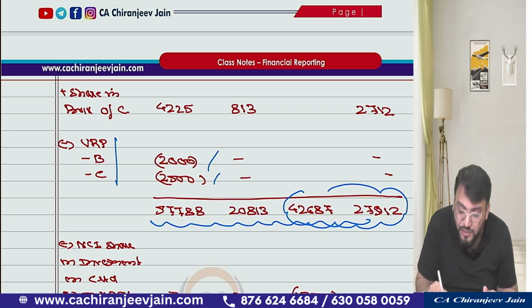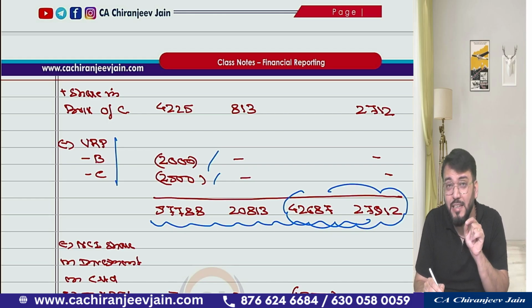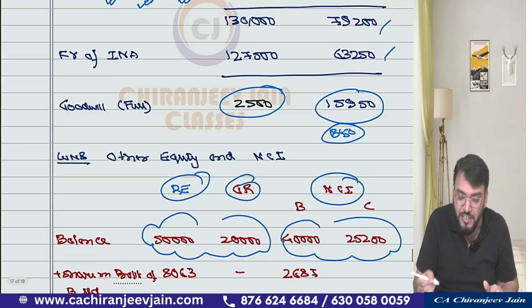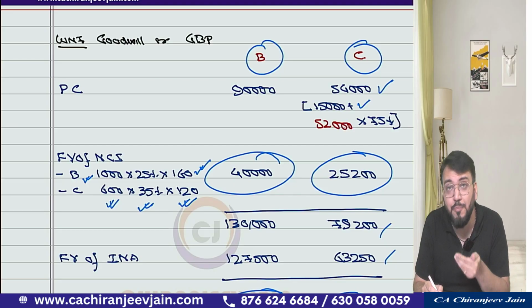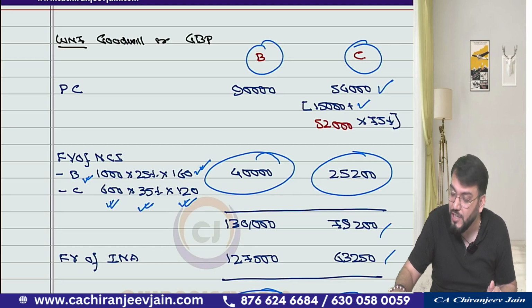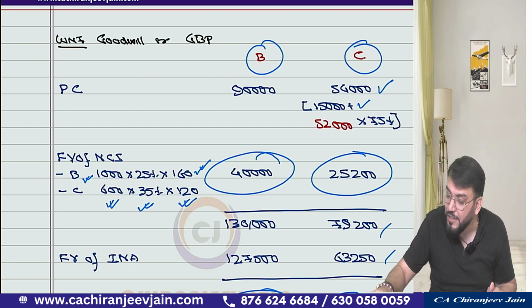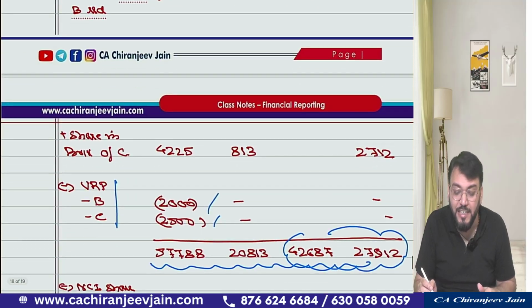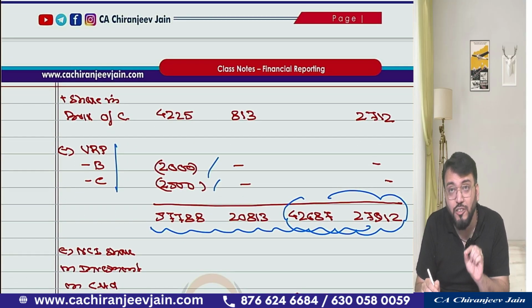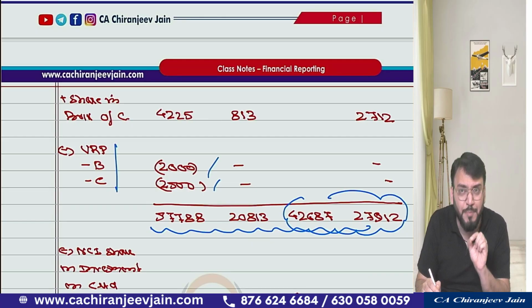But now in this one adjustment is required. If you think in this way, how much have we taken? Only 75% has been taken, 25% has not been taken. So 25% of 52,000 is 13,000. So 13,000 is deducted from NCI and B. This is one special point.